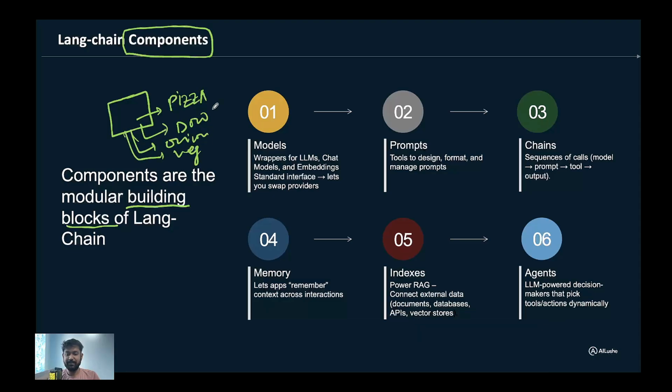These are the ingredients that make it a pizza. So consider these the components. Without them, the pizza will be incomplete. Same way in Langchain, there are 6 major components. Without them, Langchain will be incomplete.